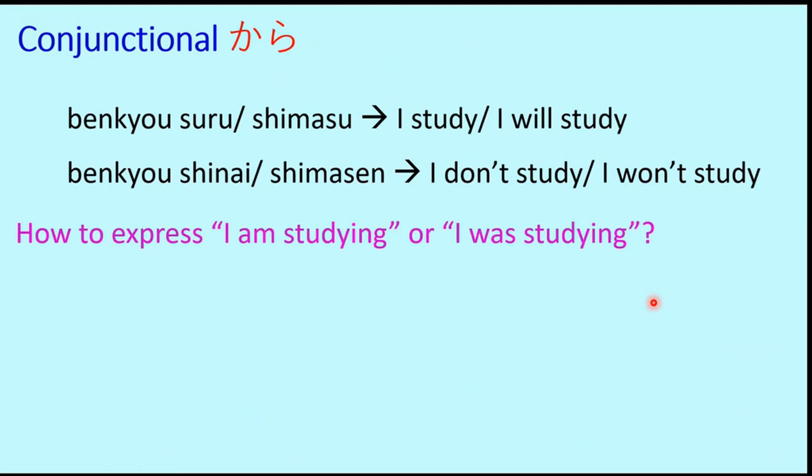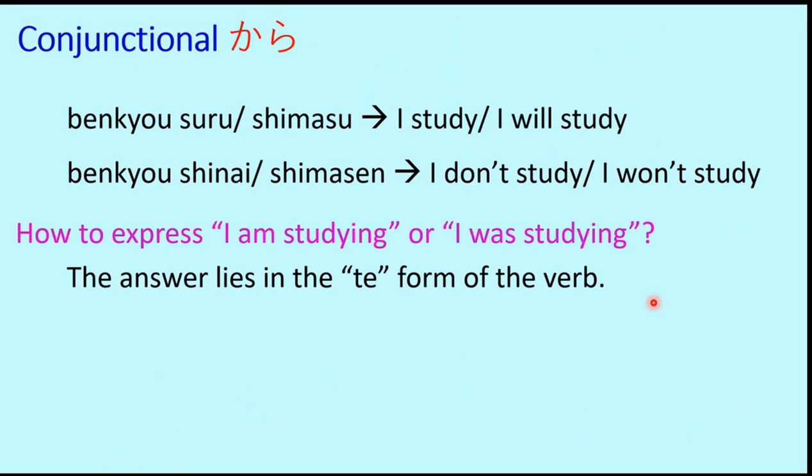So this is what we are going to look at now. The answer lies in the te form of the verb. So this is a new form of the verb which we have not yet done in this syllabus, in this course yet. But as we want to give you an example of a conjunctional kara sentence, that's why we thought of introducing this concept in this lesson.